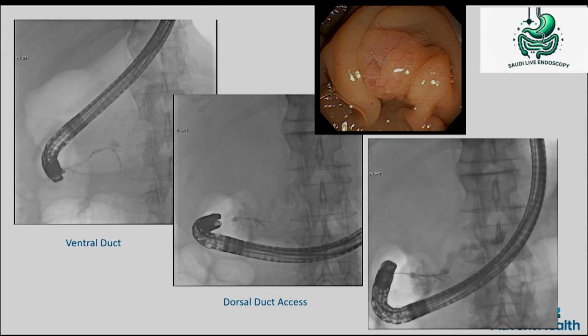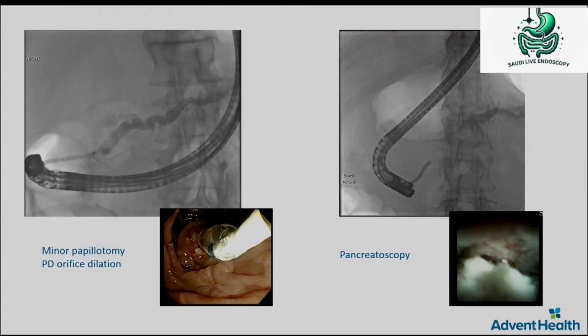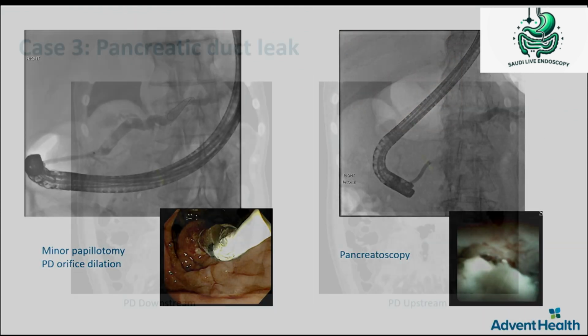Sometimes these stones in the ventral pancreatic duct can lead to pseudo-divisum. In this case, as you can see, when the pancreatic duct is injected, it looks like a pancreas divisum, but the stone could be obstructing, and in those cases, the dorsal duct opens up and becomes functional.